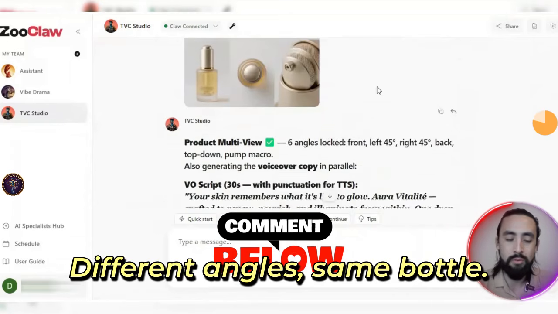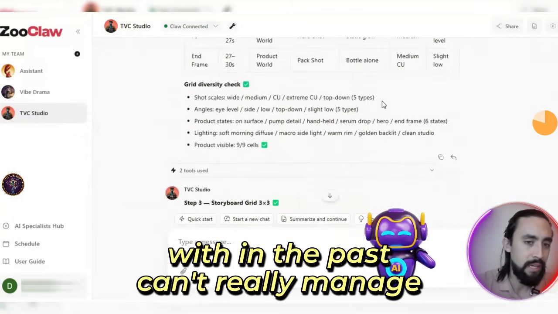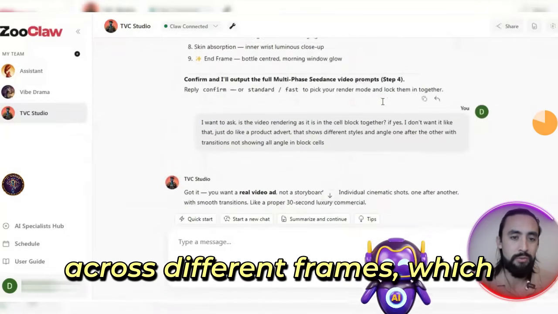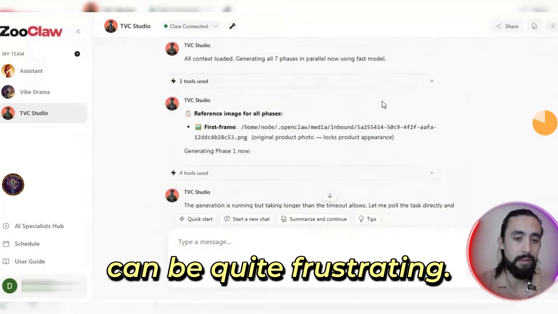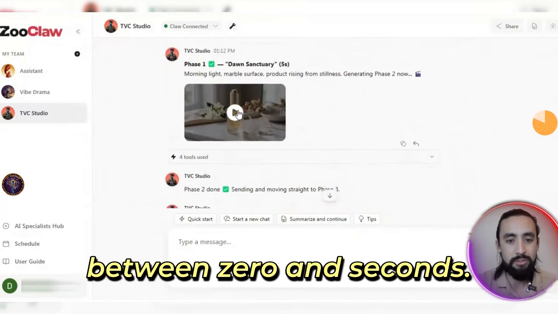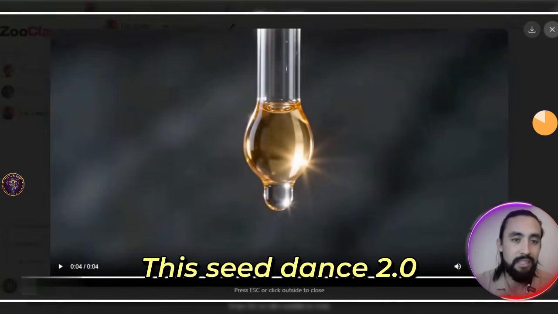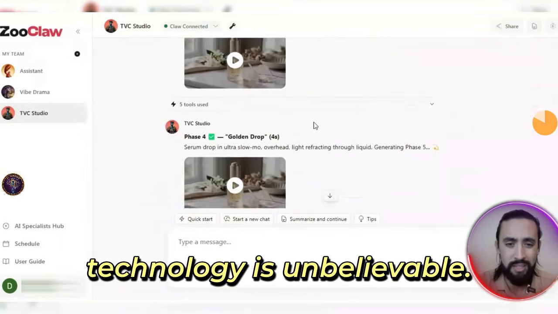Different angles, same bottle. Really impressive, because a lot of the AI agents I've worked with in the past can't really manage to keep things consistent across different frames, which can be quite frustrating. But they've actually come up with a couple of different segment options here. Wow, I mean, AI is getting so impressive these days. This Seed Dance 2.0 technology is unbelievable.